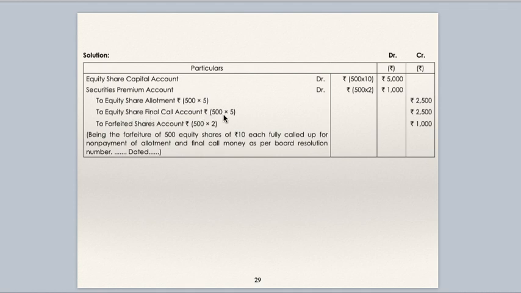To equity share final call 500 into 5. Both 2500. Instead of these two, you can call it as calls in arrears 5000. That also can be done. To forfeited shares account 500 into 2, 1000. This is the amount which is received on forfeited shares, which gets transferred to forfeited shares account.